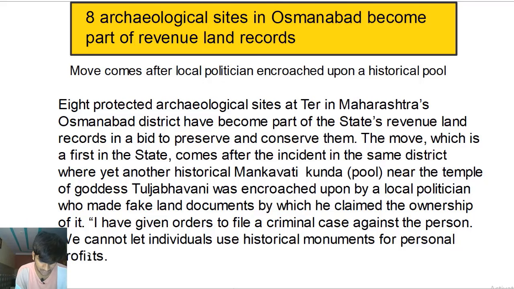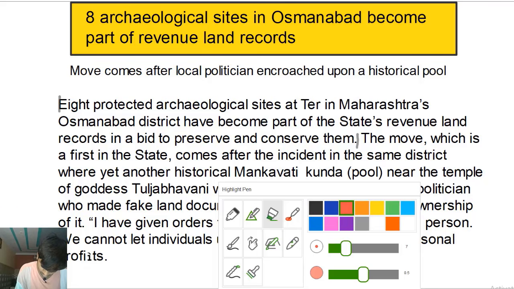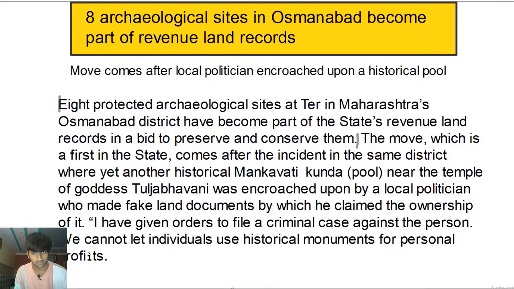Let's read it together. Eight protected archaeological sites at Ter in Maharashtra's Osmanabad district have become part of the state's revenue land records in a bid to preserve and conserve them. This is our first sentence, starts here and ends here. Let's find out the subject of this sentence.